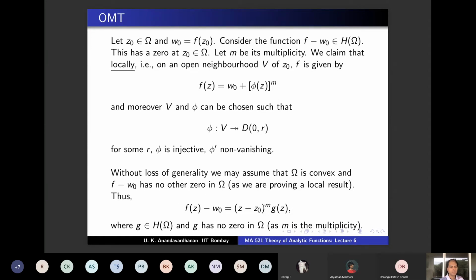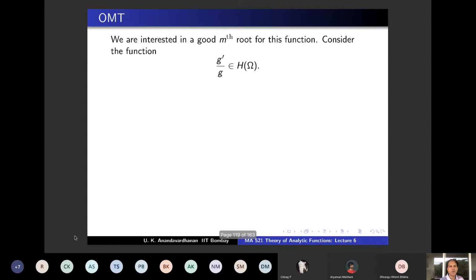Phi power m is this, which essentially means you have to find an mth root of g with these nice properties, and then you are done. So g has no zero, and we are going to argue with g prime by g. g prime by g is well defined because 1 by g is well defined. g is never vanishing, and g is holomorphic. Therefore 1 by g, since it's defined, is holomorphic, and g prime is holomorphic. Therefore g prime by g is holomorphic throughout.